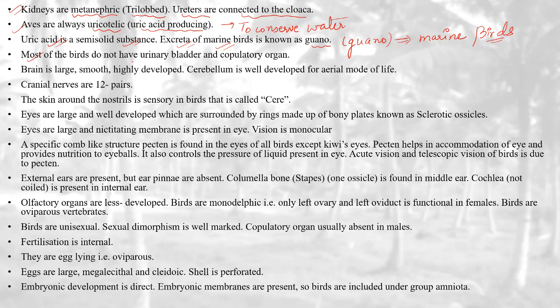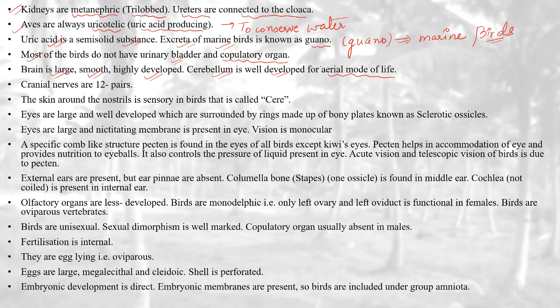Most of the birds don't have a urinary bladder, and they don't have a copulatory organ. Brain is large, smooth, highly developed. Cerebellum is well developed in the aerial mode of life.